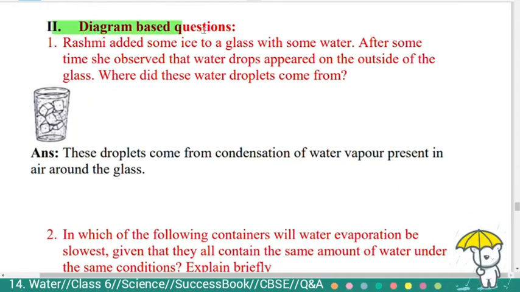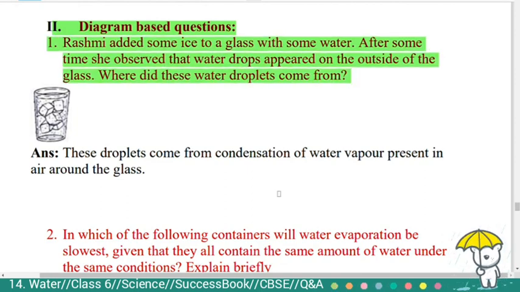Next, main diagram based questions. First question: Rashmi added some ice to a glass with some water. After some time, she observed that water drops appeared on the outside of the glass. Where did these water droplets come from? Answer, these droplets come from condensation of water vapor present in the air around the glass.